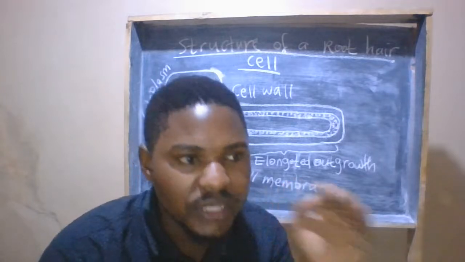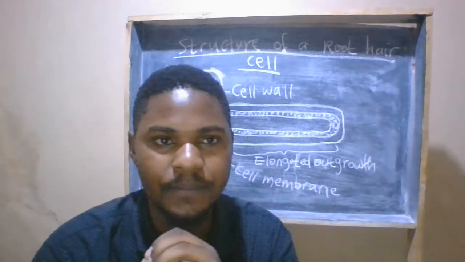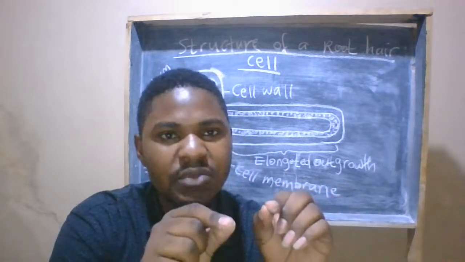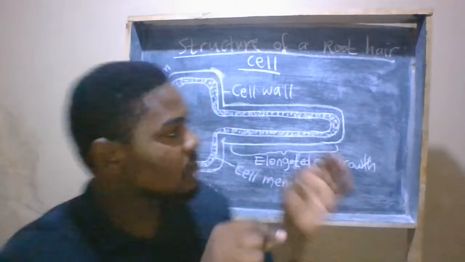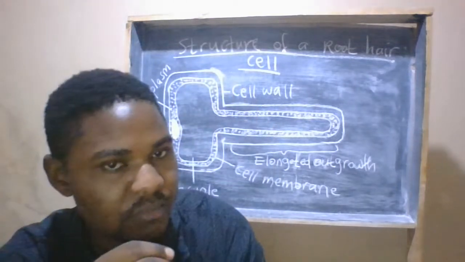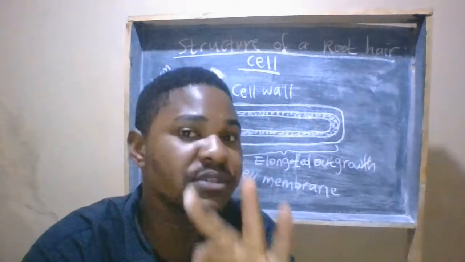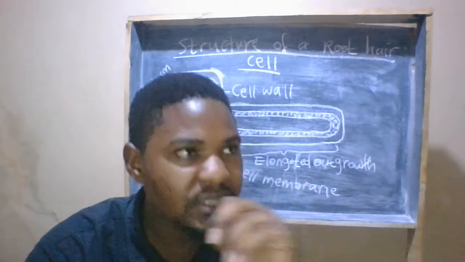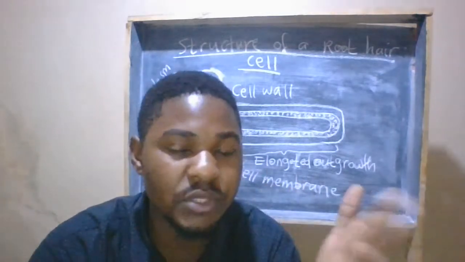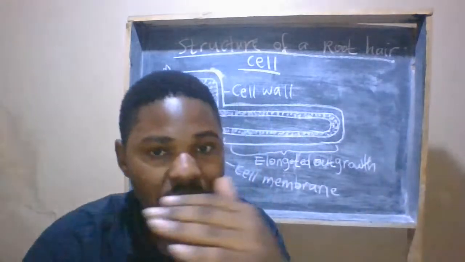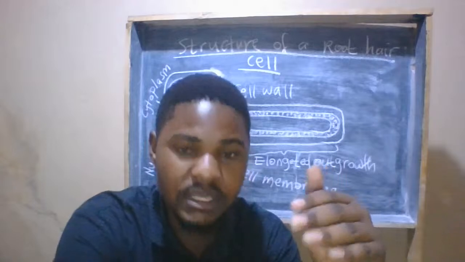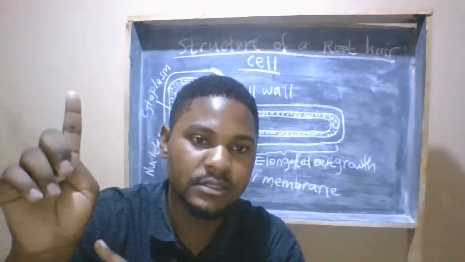Now that water has entered the root hair, there is another process which must occur for it to move from the root hair into the xylem through the three routes that I've mentioned. Now that the water and also the mineral salts are already in the xylem, how should they move from the xylem in the roots up the plant?